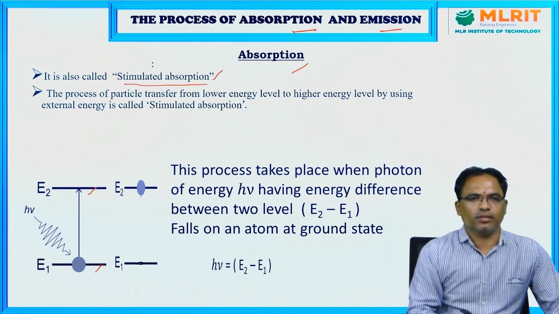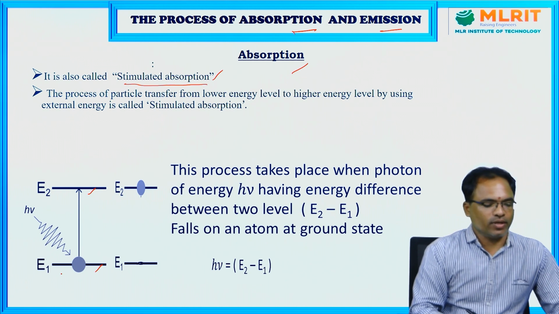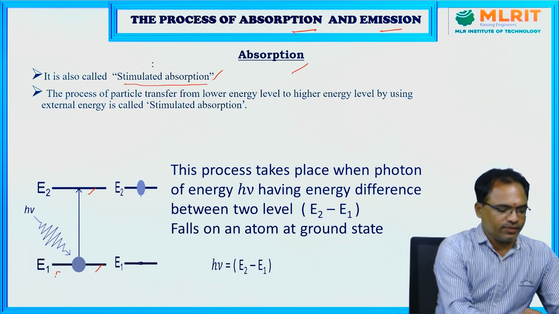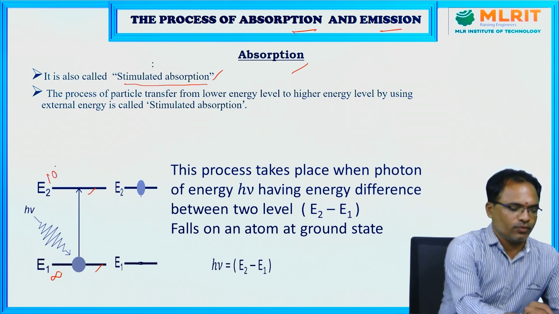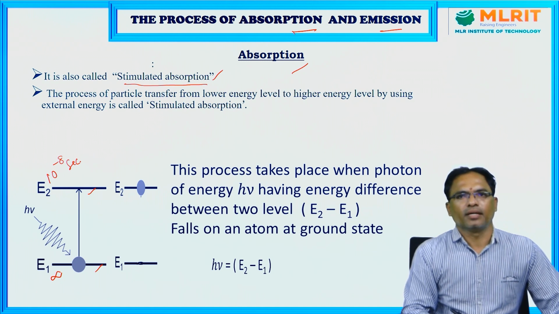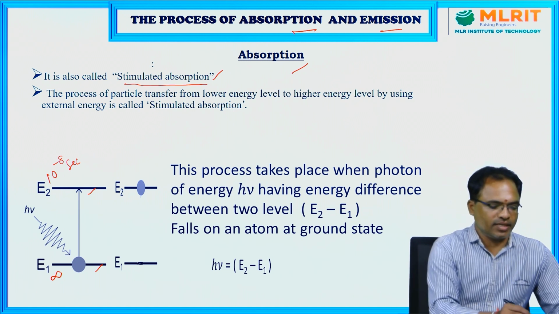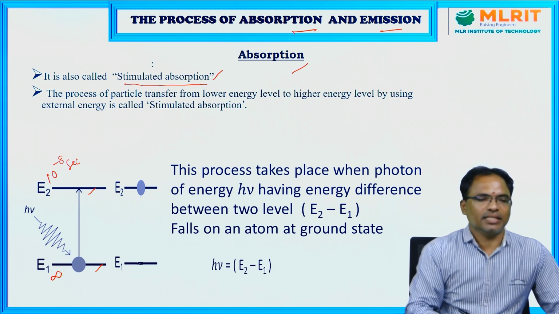Here E1 is called ground state and E2 is called excited state. The lifetime of the ground state is infinity, whereas the lifetime of the excited state is only 10 power minus 8 seconds. Lifetime is nothing but the amount of time spent by an atom in an energy level. From this we can say that the ground state is more stable, whereas the excited state is unstable.